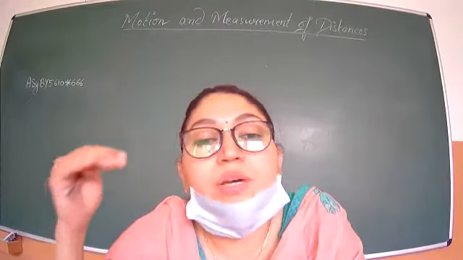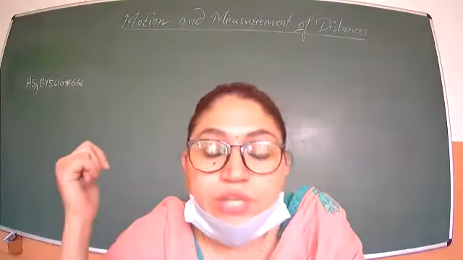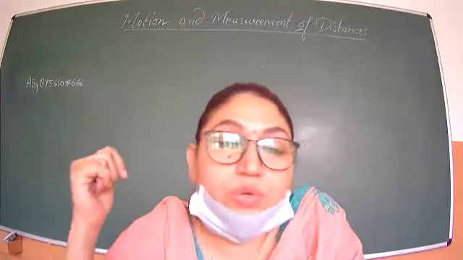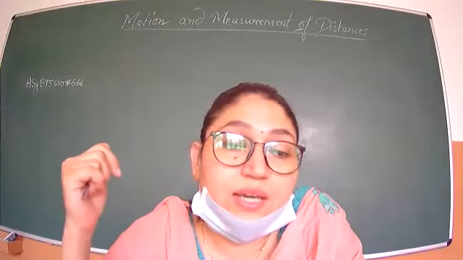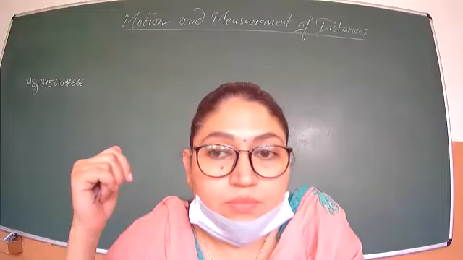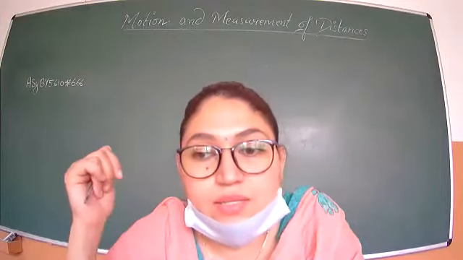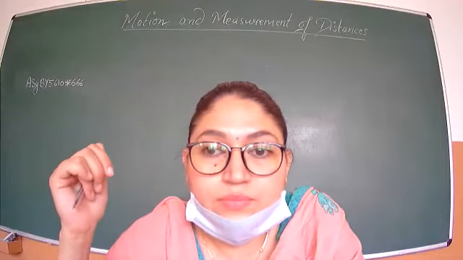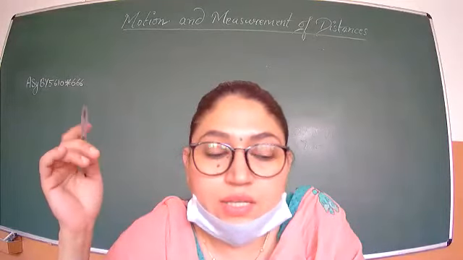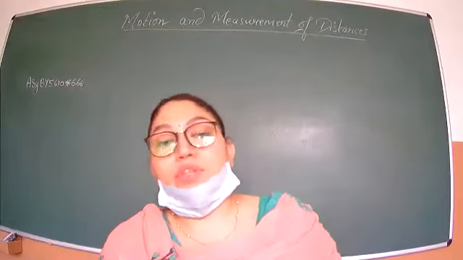So every time the foot length is changing, that's why there is variation in the measurement of the room. So do you think it is the correct way of measuring the length and width of the room? Tell me, anyone, raise your hands. No. Yes, it is not the correct or exact way of measuring the length and width of the room.